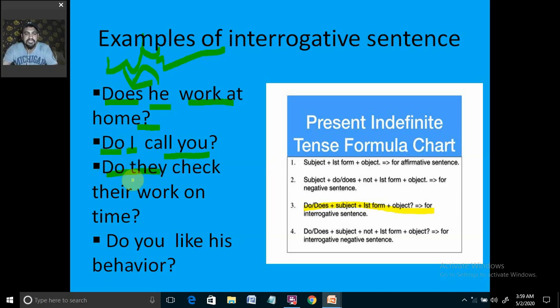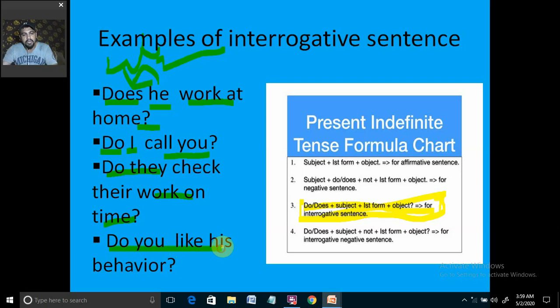Then, do they check their work on time? So all the structures in the sentences are the same. You have to remember one thing: if they is getting used, they is plural, so do is used. So that depends upon what we are using. Are we using a noun or a pronoun? If the singular noun is getting used, does. With the plural noun we are using do. That would be the same.